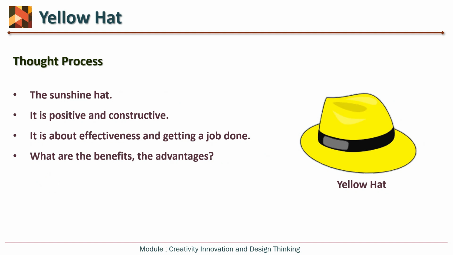Then yellow hat is about the positivity. So it is positive and constructive, and it is about enlisting. So yellow hat is about positivity and positive thoughts, and it is about the effectiveness and getting a job done. So if there are some negative points, that should be neglected while wearing a yellow hat, and we have to see the particular idea only positively, that is, only pros about the ideas, not cons, for the time being while wearing a yellow hat.